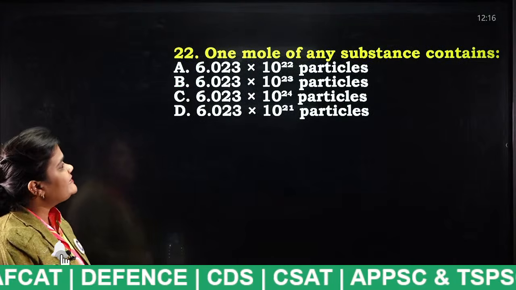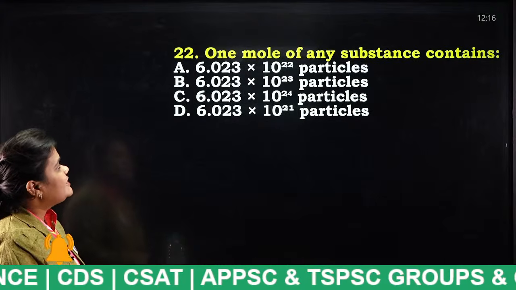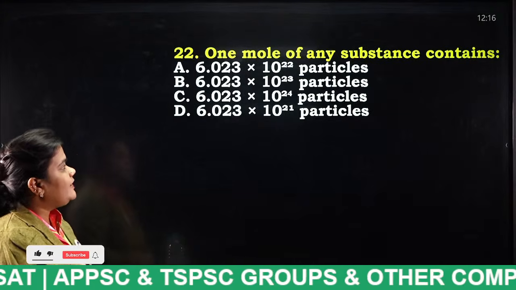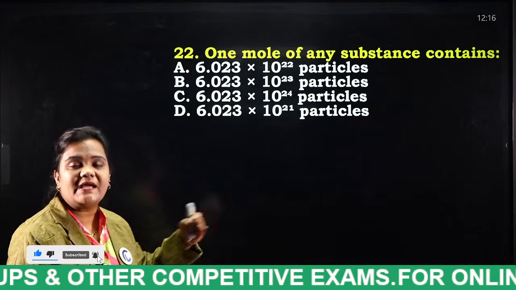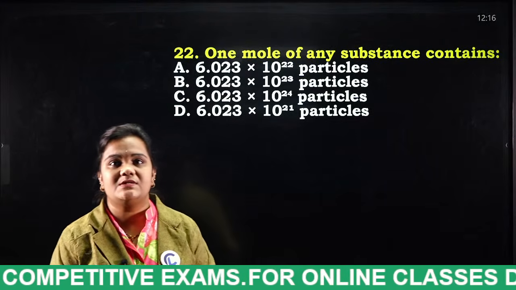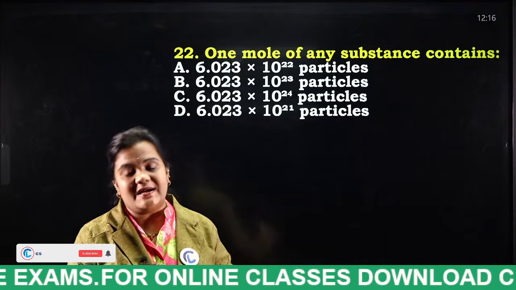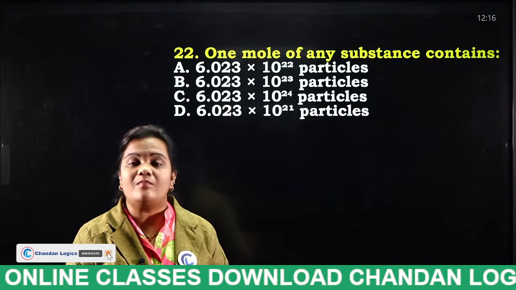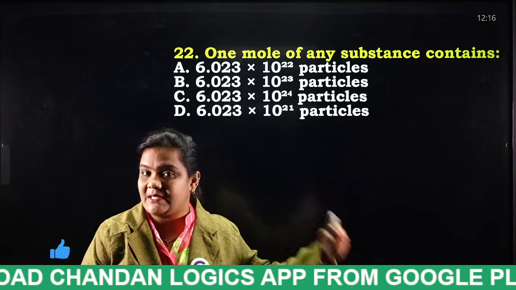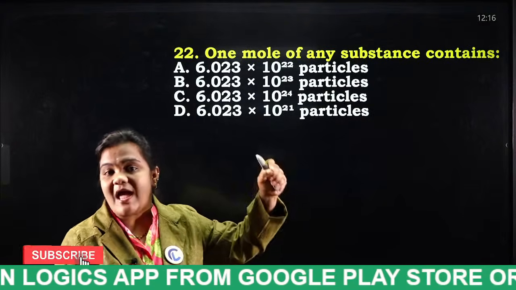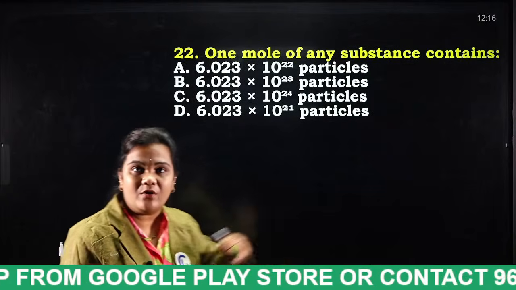1 mole of any substance contains 6.023 into 10 power 22 particles, 6.023 into 10 power 23 particles. I think everybody will answer this. That is considered as the Avogadro number. 1 mole of an atom consists of how many particles, and that particular value we say is what, students? Avogadro number. Very good.